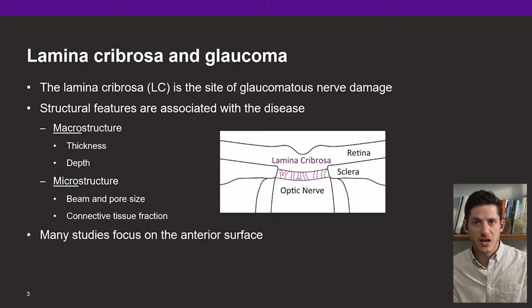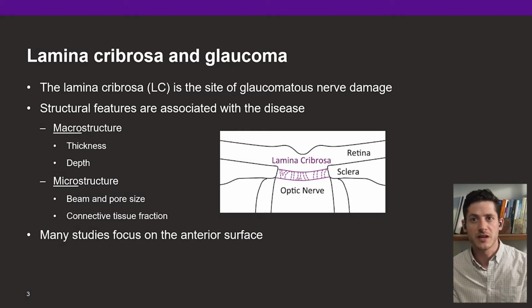The lamina cribrosa, or LC, is an approximately 250 microns thick meshwork of collagen fibers within the optic nerve head. As retinal ganglion cell axons exit the eye, the lamina cribrosa provides them structural and nutrient support. It is established that the lamina cribrosa is where glaucomatous nerve damage occurs, but the exact mechanism is still not well understood.